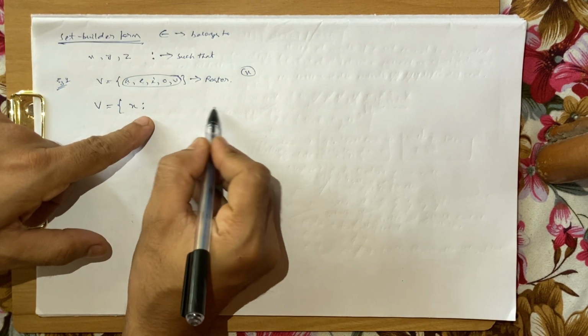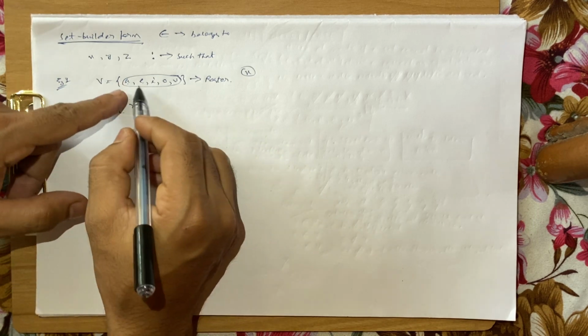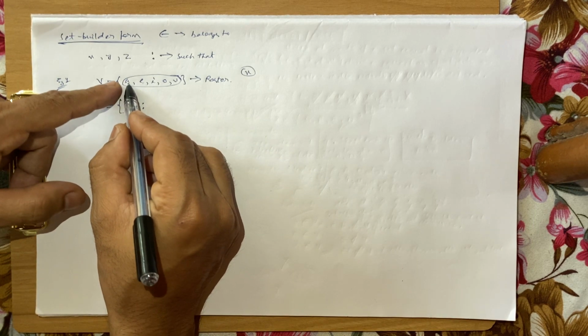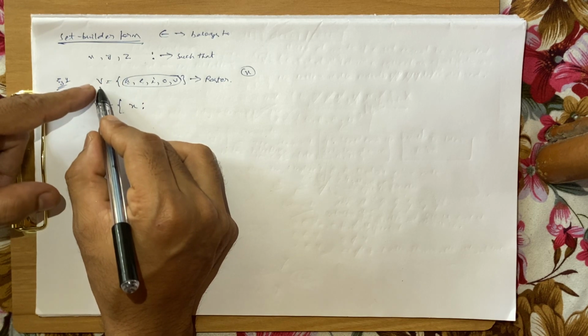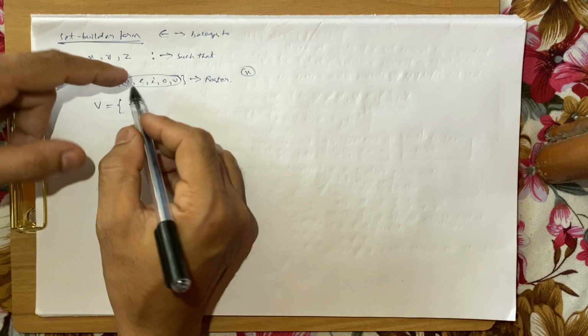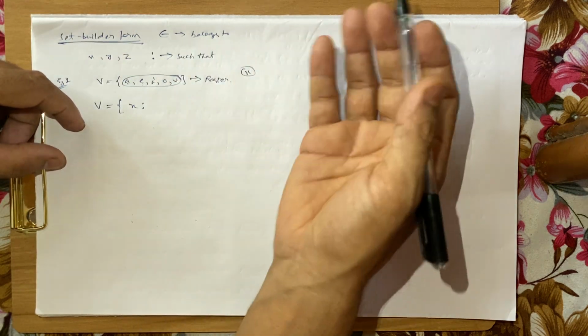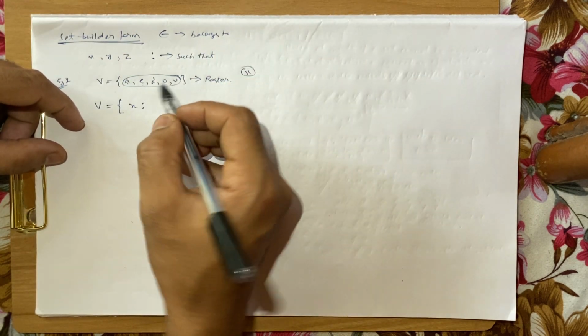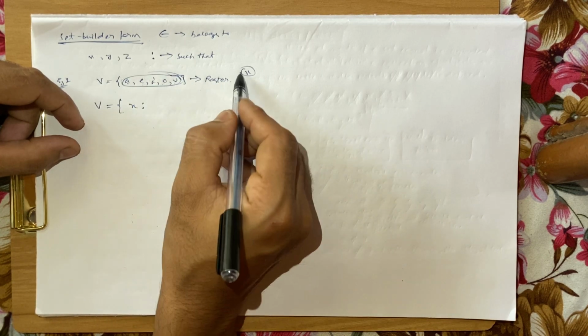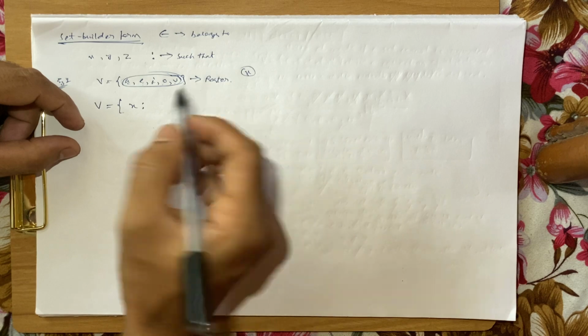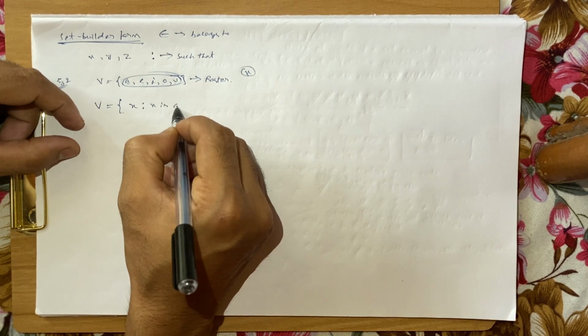then you need to write the common nature of all the elements. So what is the common nature of A? It is a vowel in the English alphabet. E is a vowel in the English alphabet. I is a vowel. O is a vowel. U is a vowel. So the common nature is that if each of these is assumed to be X for some time, then X is a vowel, X such that,